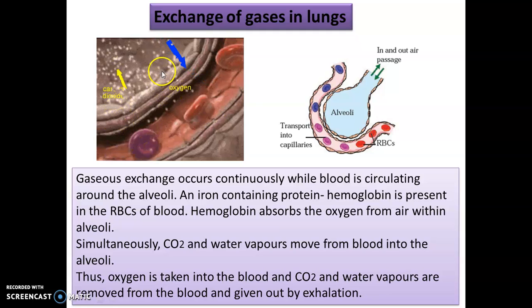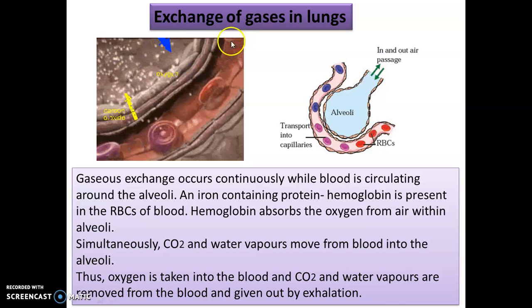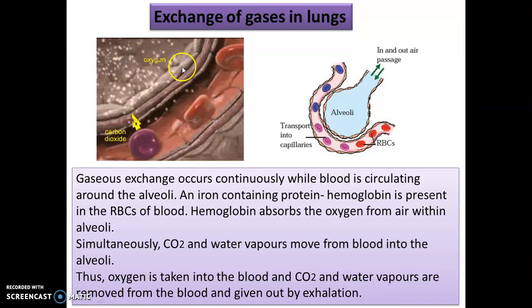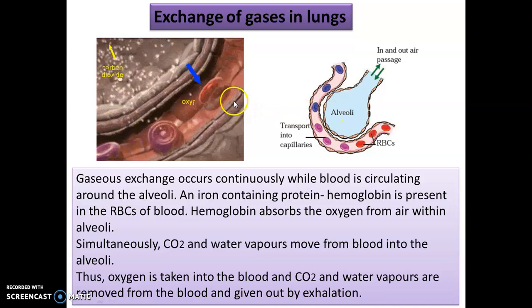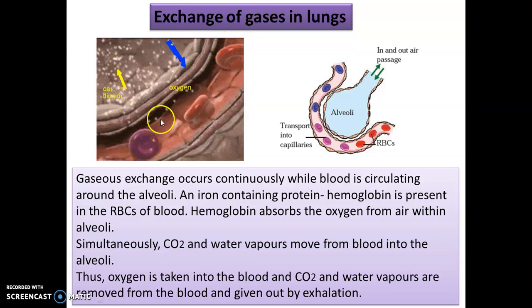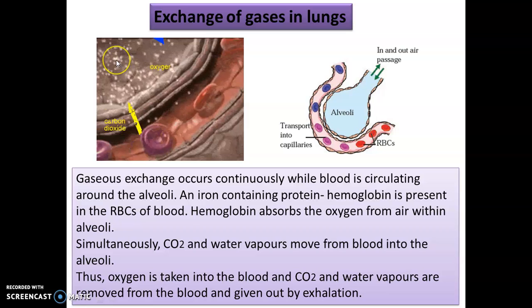So you can see that blood needs to carry the oxygen to various parts of the body. So this is the alveoli. See here, oxygen is coming from the alveoli, absorbed by the red pigment called hemoglobin, and taken to the various parts of the body. And then carbon dioxide from the capillaries again goes to the alveoli, and then comes out of the body.